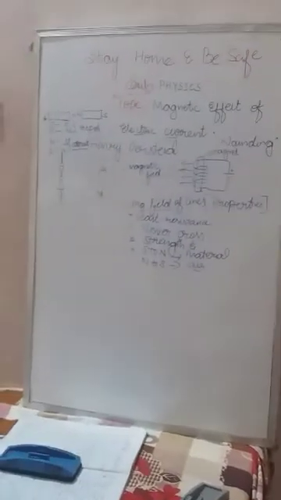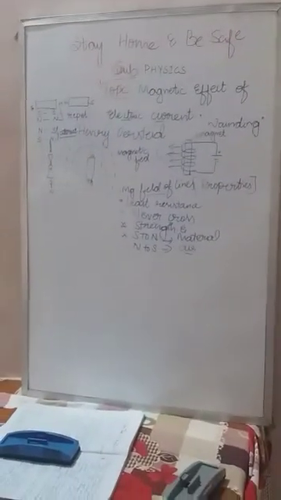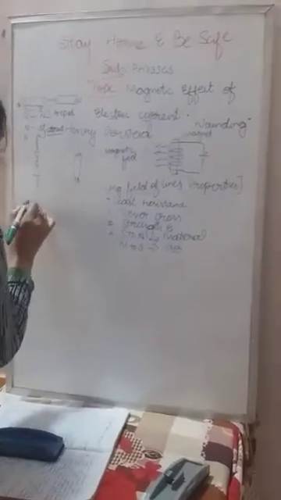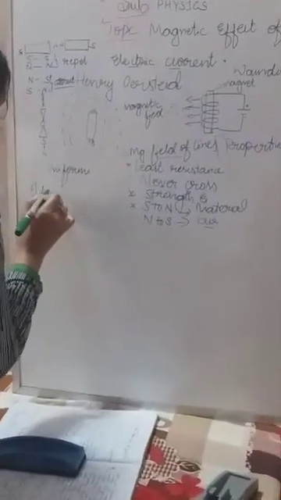There are two kinds of magnetic field. One is called the uniform magnetic field, and the second one is the non-uniform magnetic field. Keep in mind, there are two kinds of magnetic field. So let us know what a uniform magnetic field is.